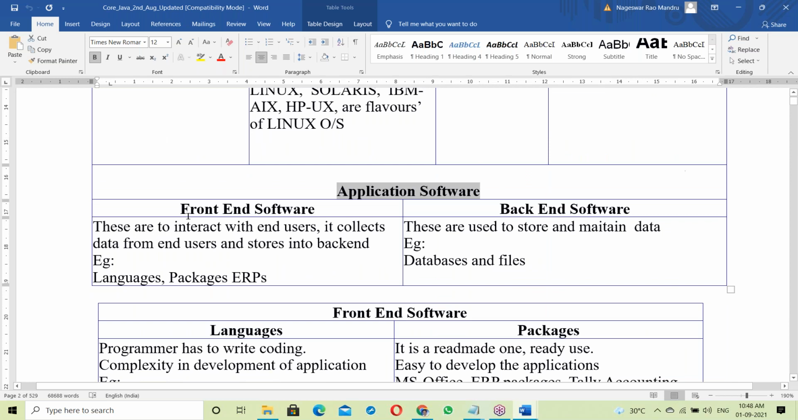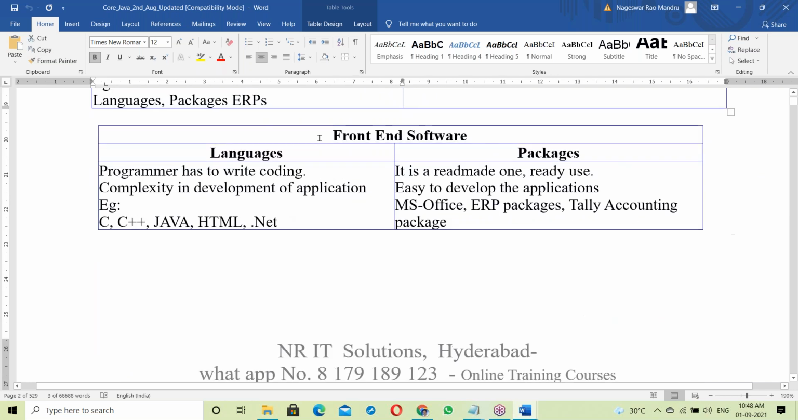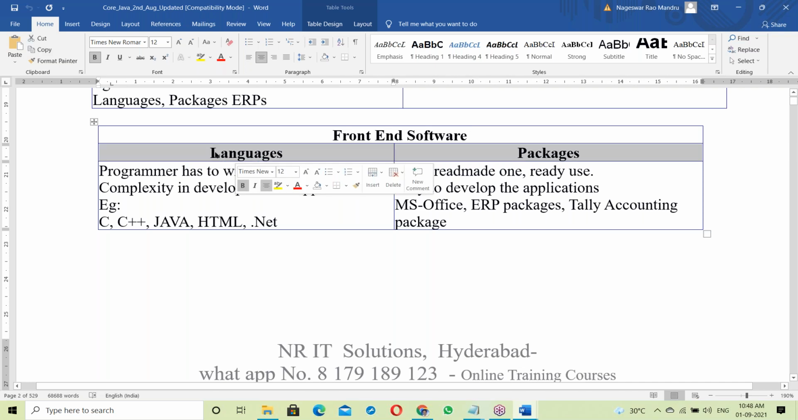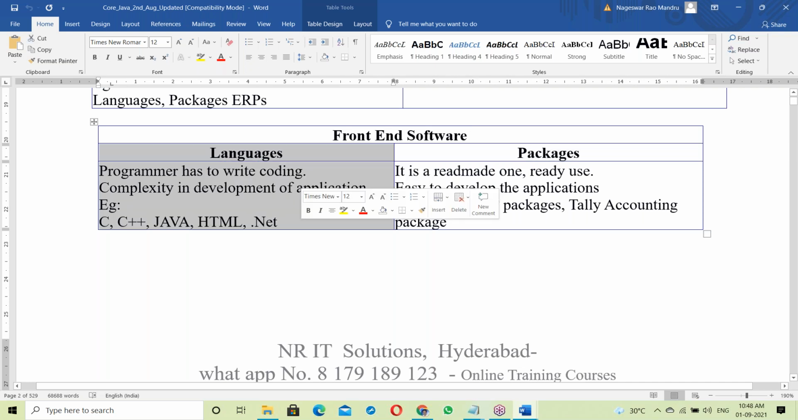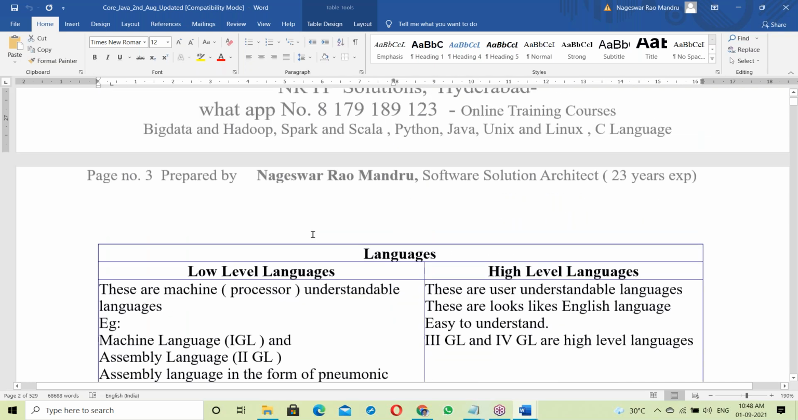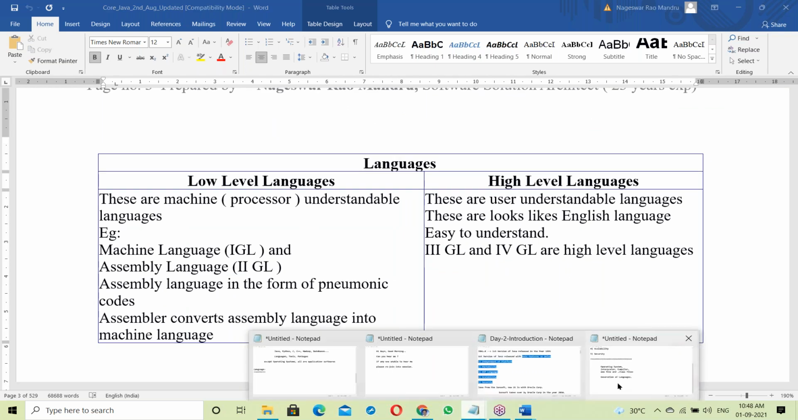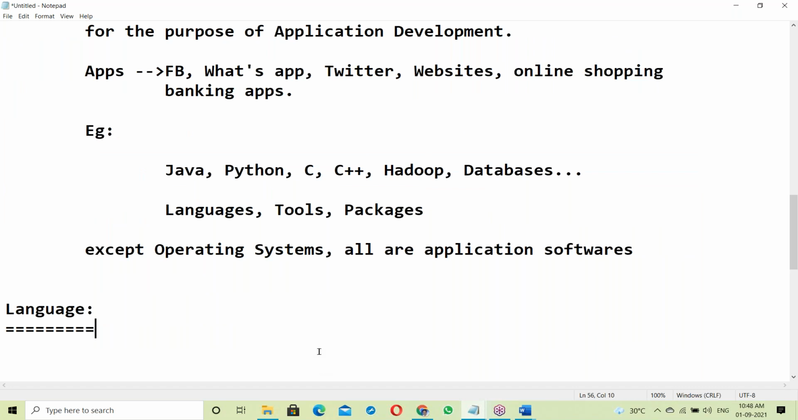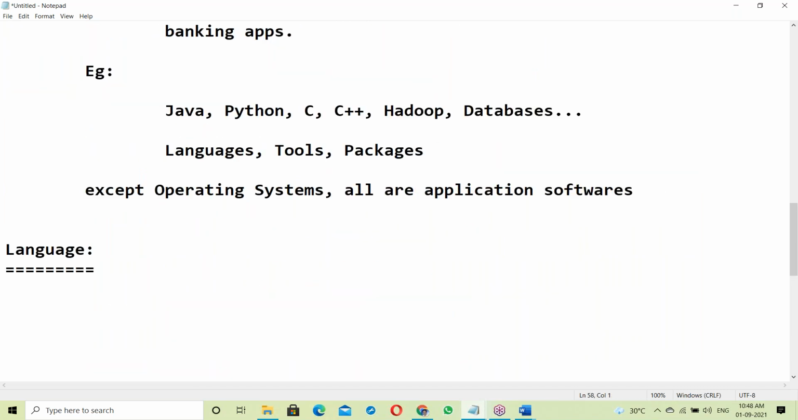In application software, they say front end and back end. Java comes on the front end. In front end there are languages and packages. Java comes under languages. Now moving to languages. Let us talk about language. What is a language? Simple question.